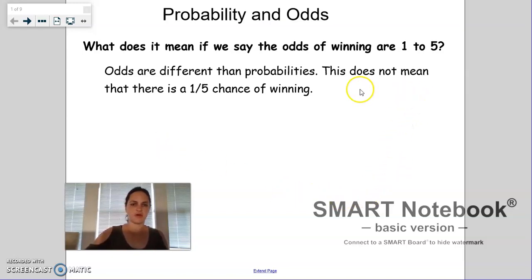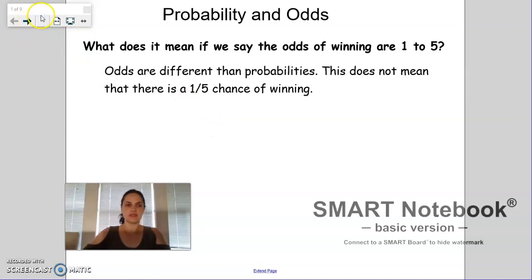You may have heard about odds, especially when it comes to winning in particular games or raffles. So what does it actually mean to say that the odds of winning are 1 to 5? Odds are a little bit different. This does not mean that there is a 1 out of 5 chance of winning. I want to make that clear. So 1 to 5 as odds is not the same as 1 out of 5 in a probability.